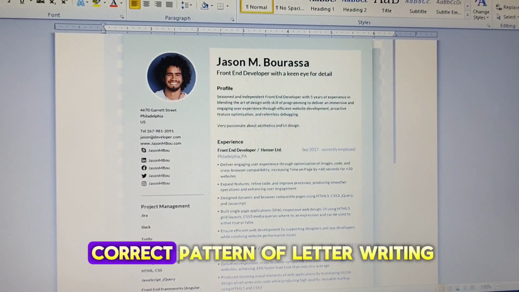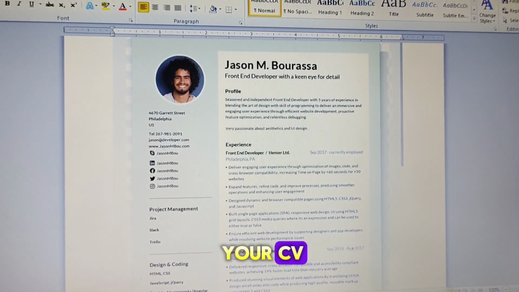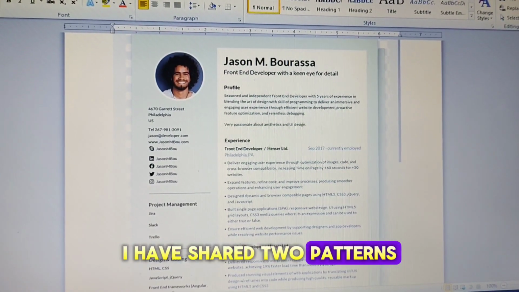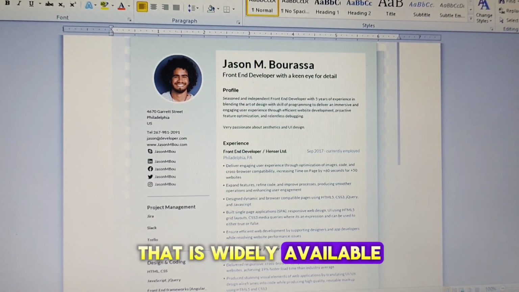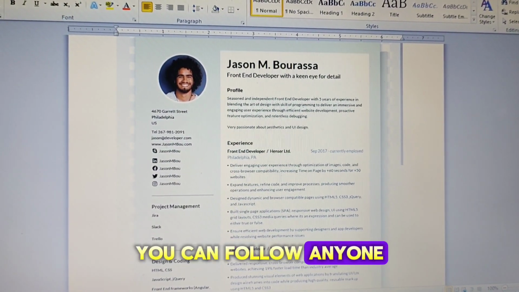So that was the correct pattern of letter writing. Now moving on to your CV. I have shared two patterns or two templates of CV writing that are widely available on the internet, you can follow any one of these two.